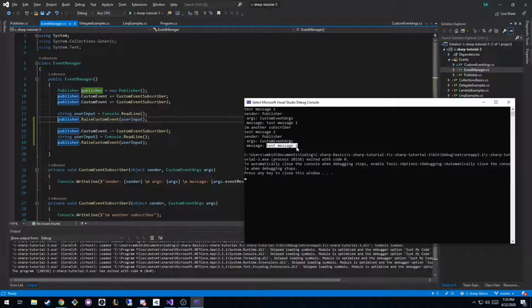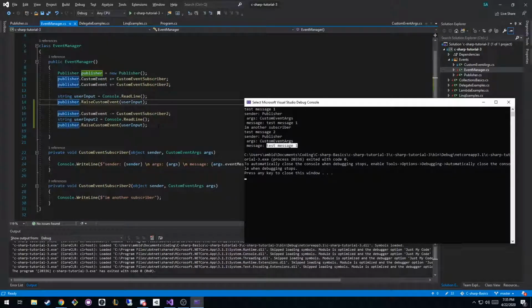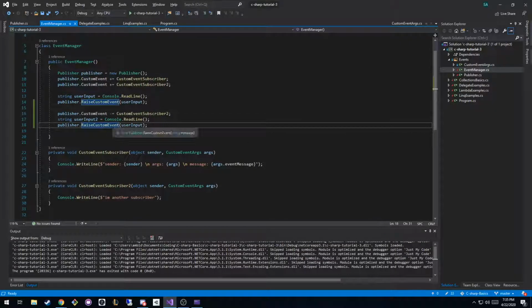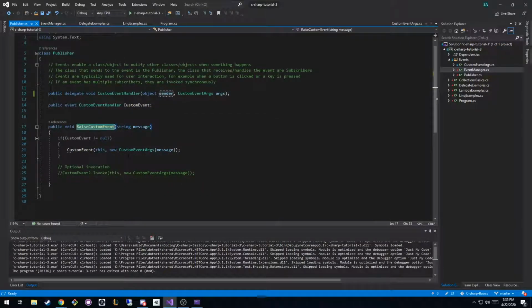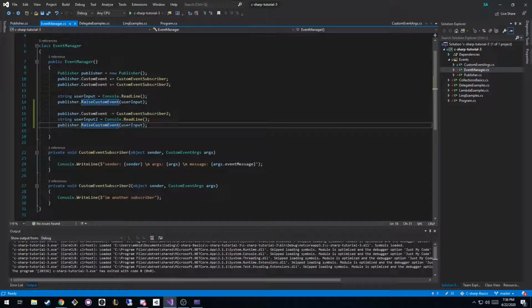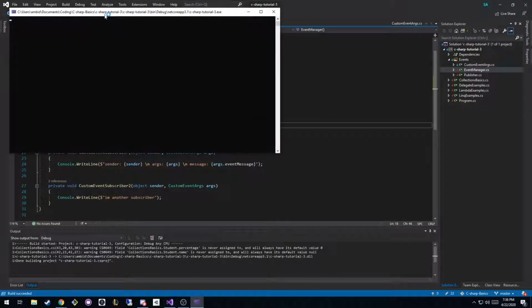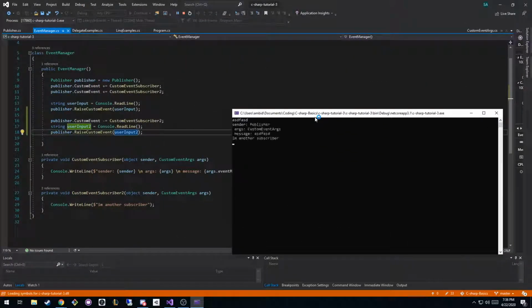And you can see I messed up. It didn't send the right message. When we raise the custom event, it creates a new custom event args with the message that we sent. Oh, I forgot, this user input is still pointing to the one that we put before, so we change it to user input 2. My bad. We'll just make the inputs drastically different so it's readily apparent what's going on.